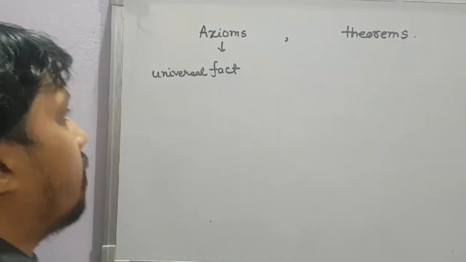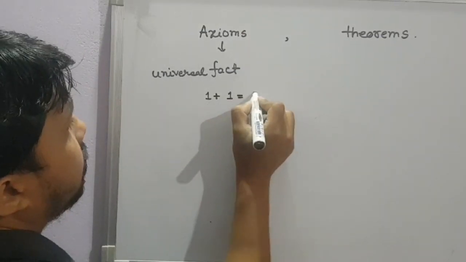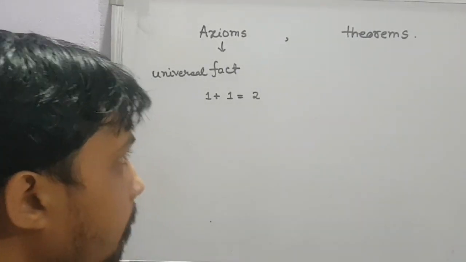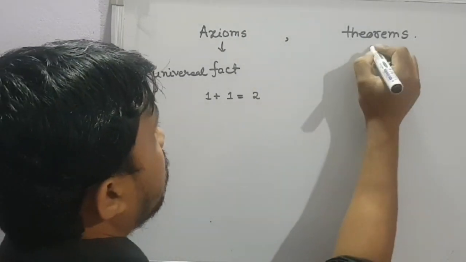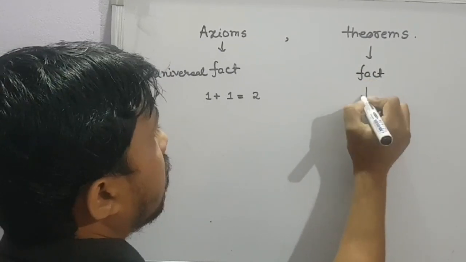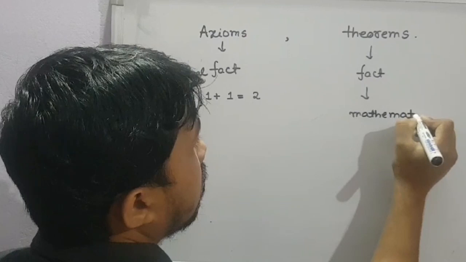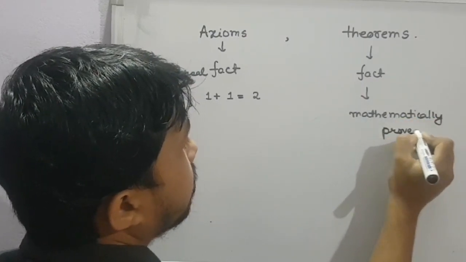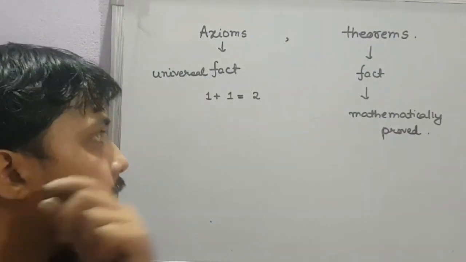Alright. For example, let's say 1 plus 1 is equal to 2. Right? It's a fact. Right? Now what is the theorem on the other side? What is the theorem? The theorem is something, again it's a universal fact, but this can be mathematically proved. Alright. So now what is the difference between axioms and theorems?